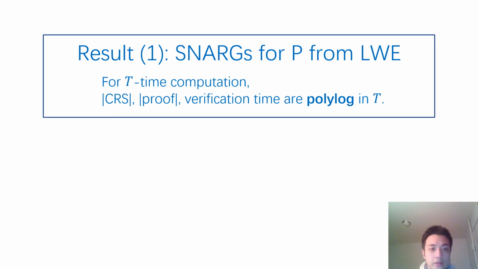And here is our result. In this work, we construct the first SNARGs for P from the learning with errors assumption. Moreover, in our construction for t-time computation, our CRS size, proof size, and verification time are all only polylog in t.